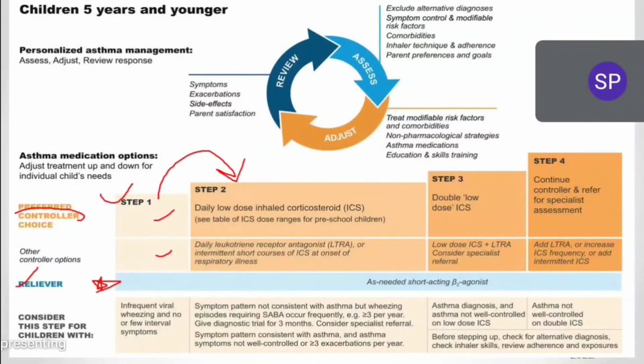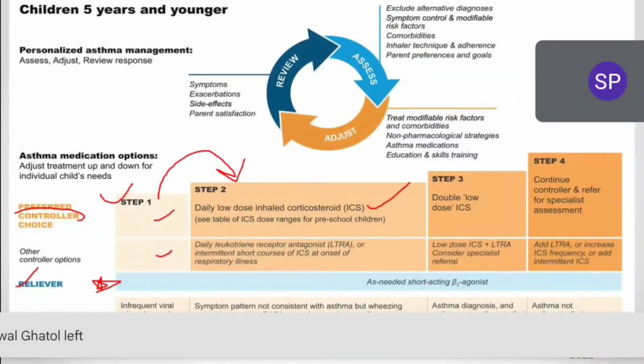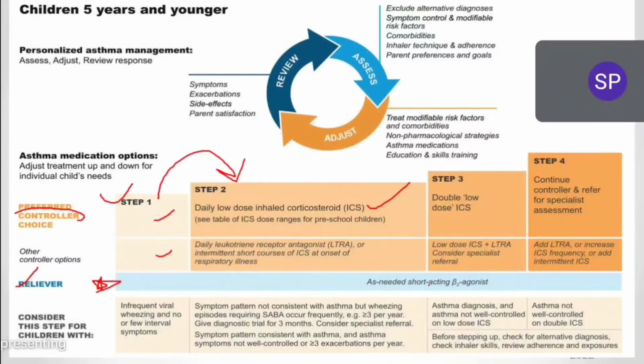यहाँ पे step 2 में क्या है, corticosteroid is added. Okay, and you may or may not add leukotriene receptor antagonist. Step 3 same, corticosteroid should be slightly increased, and inhaled corticosteroids and leukotriene receptor antagonist should be given, and SABA is continued always. Step 4 में continue the same treatment. Here you can add inhaled corticosteroids and long acting leukotriene receptor antagonist, and you can treat according to the condition. So this is for children, के अंदर difference क्या है, you see just difference.